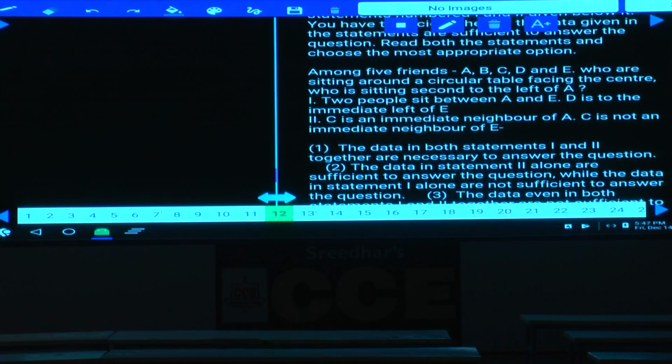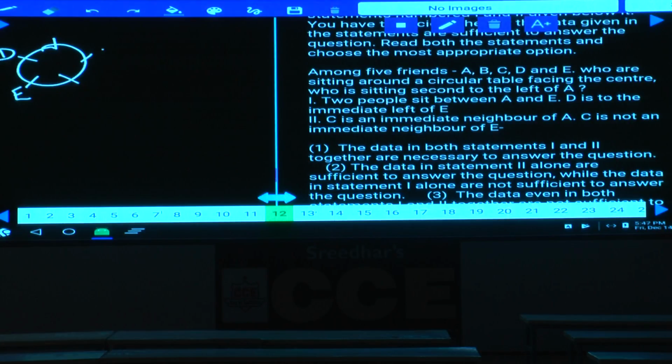Among 5 friends A, B, C, D and E who are seated around a circular table facing the center, who is seated second to the left of A? Now we need to find out the person who is seated second to the left of A. And two people sit between A and E. And D is to the immediate left of E. D is to the immediate left of E if E is here. D is to the immediate left of E.